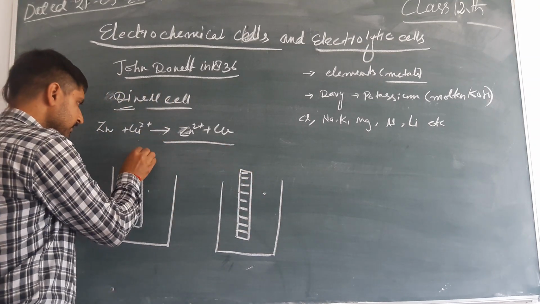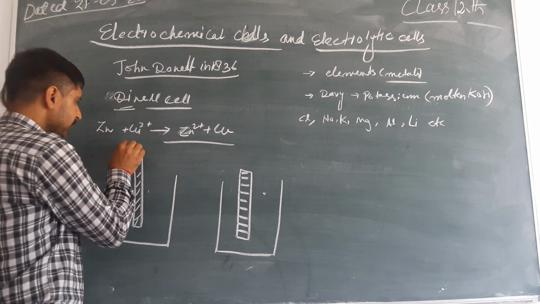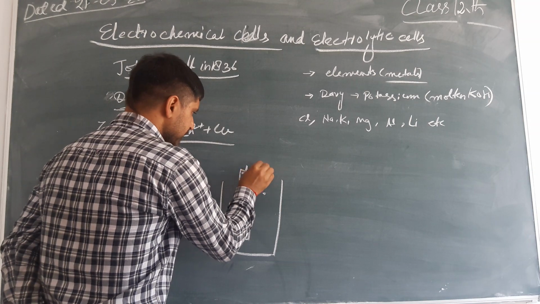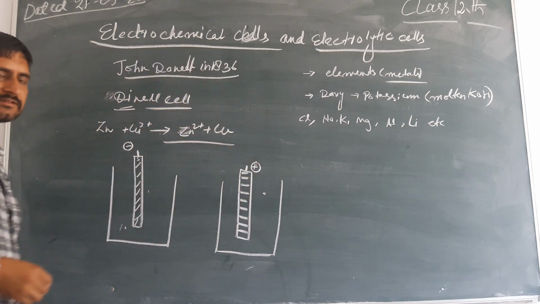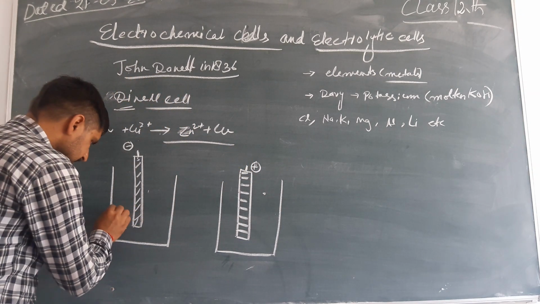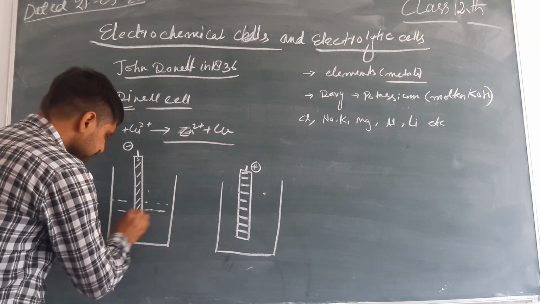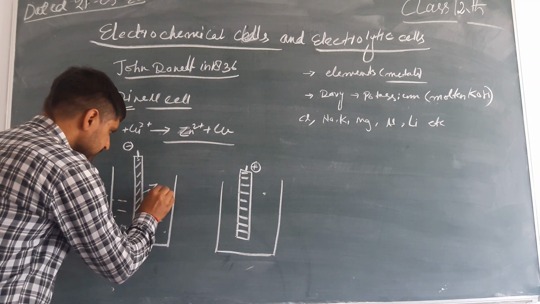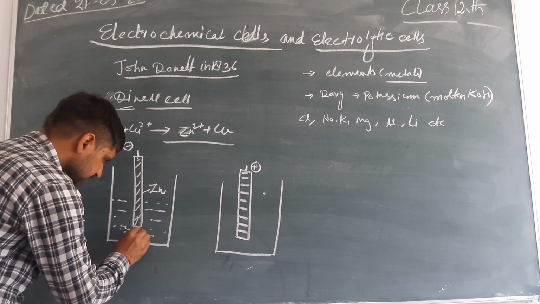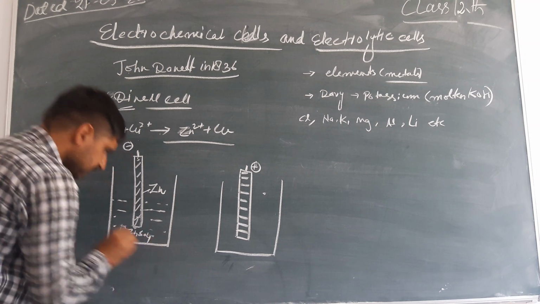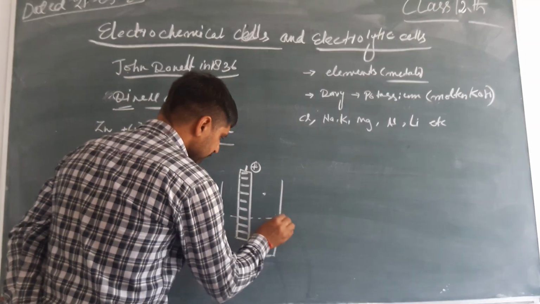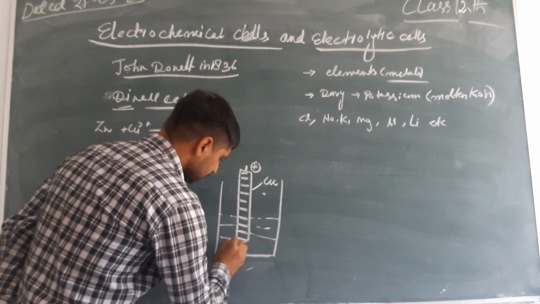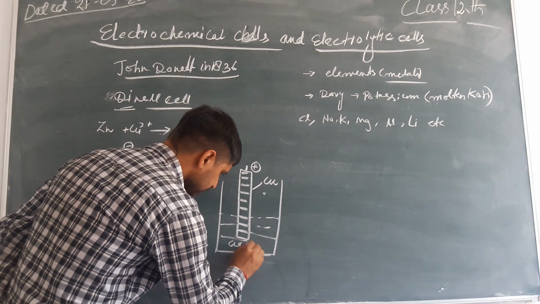This electrode has negative charge. This electrode has positive charge. It is made up of zinc and the solution is zinc sulfate. The other is made up of copper and the solution is copper sulfate.